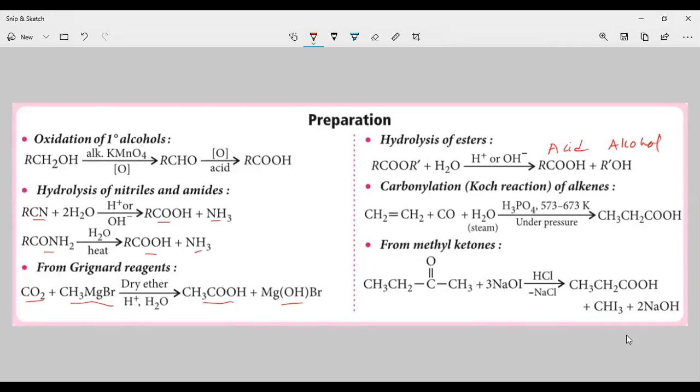So here, acid plus alcohol also gives the esters. This is a reversible reaction. If you take a carboxylic acid and an alcohol, and these two react in the presence of an acid, what are you going to get? You are going to get an ester plus water.